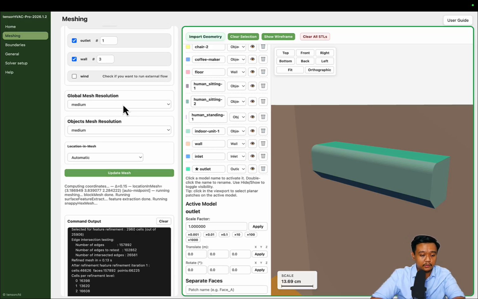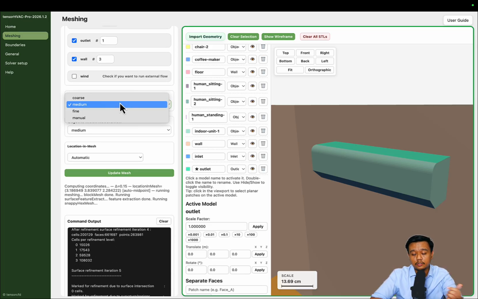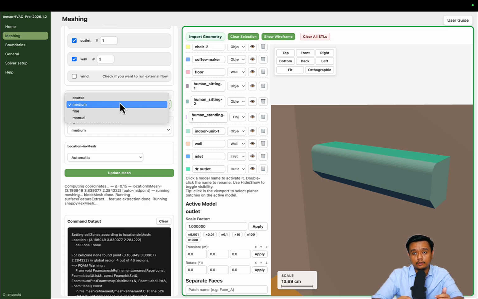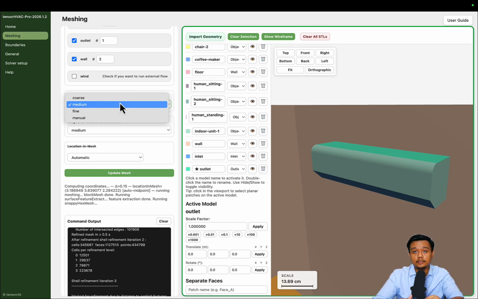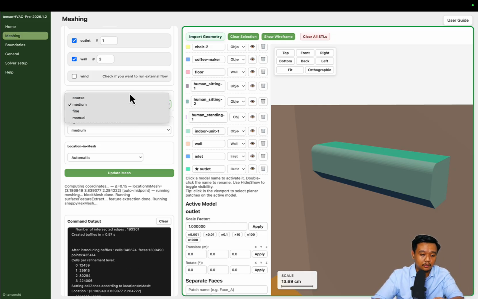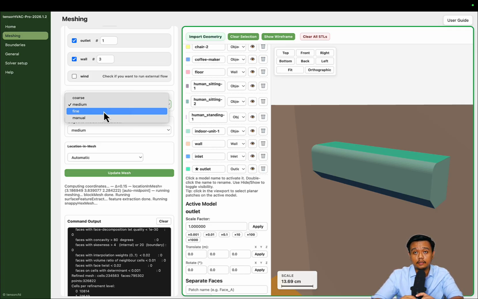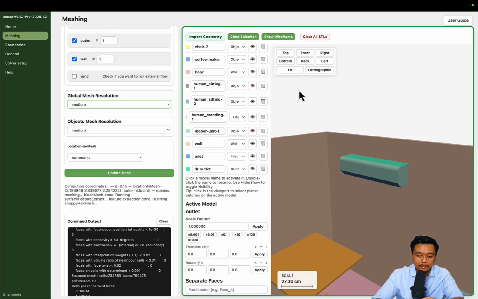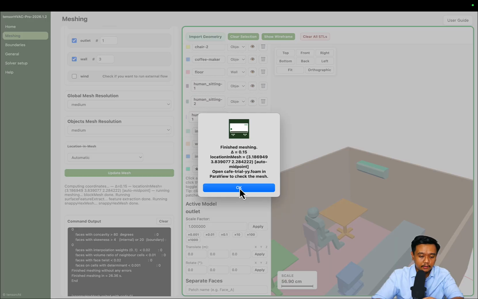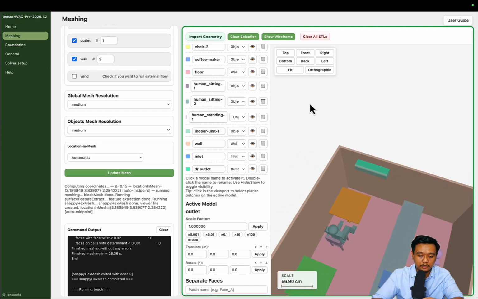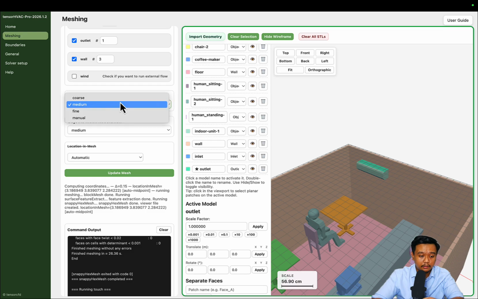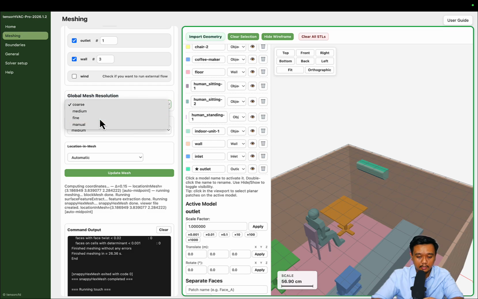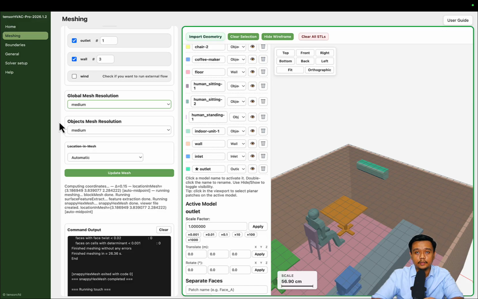You don't have to worry much about this mesh resolution. Basically a coarse mesh will create a coarse resolution, which makes your simulation faster, but the resolution will be low. On the other hand, if you use a fine mesh, the resolution will be better, but the running time will be longer. You can actually check the mesh resolution by using the wireframe here. You can check the different setups here, but let's just go with medium.